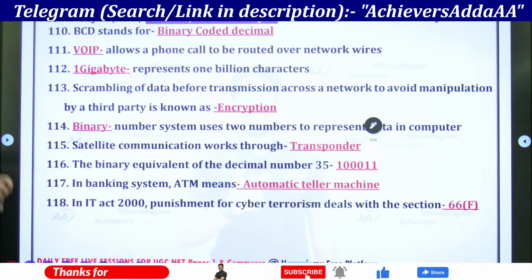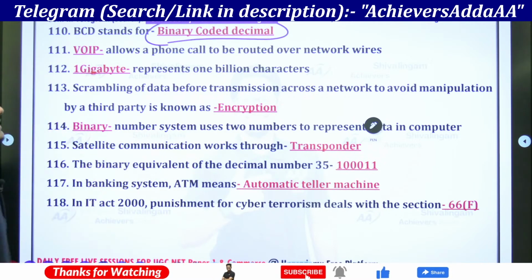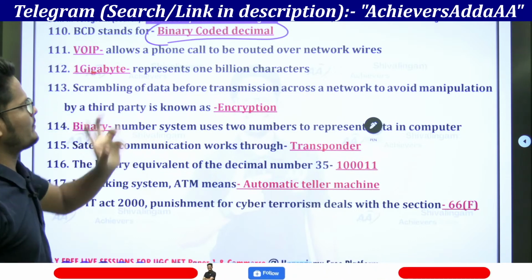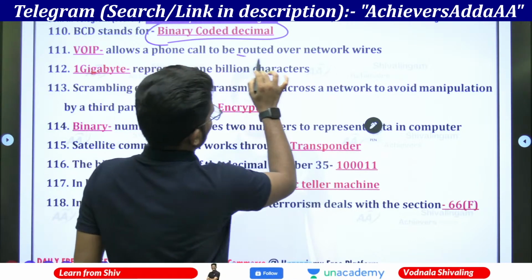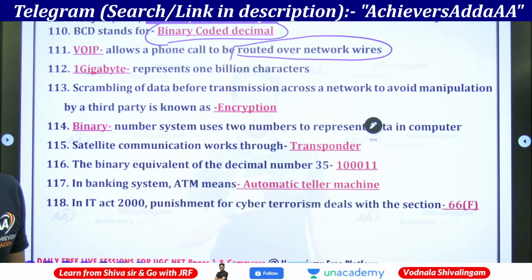Right, next, BCD stands for binary coded decimal. VoIP, voice over internet protocol, allows a phone call to be routed over the network. Via network only it will be there.